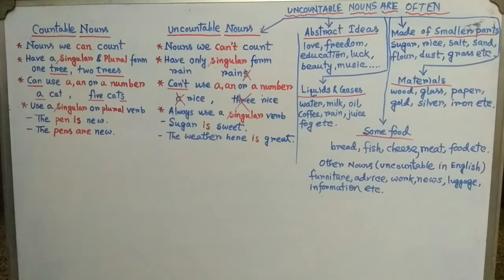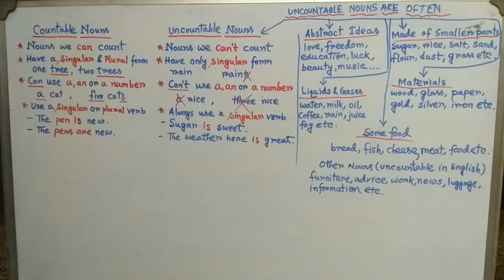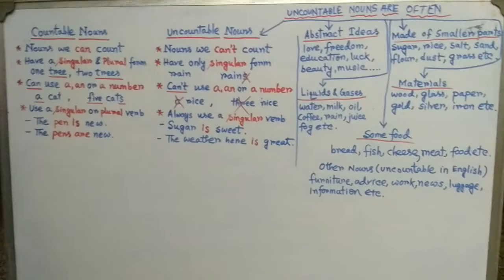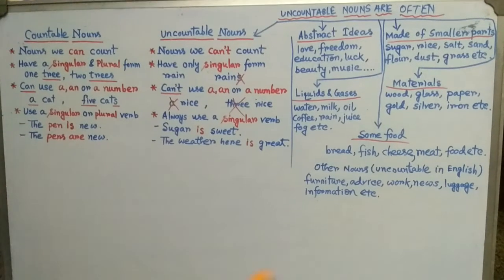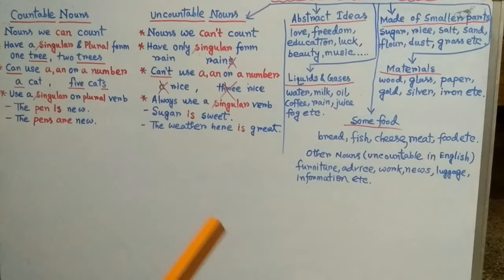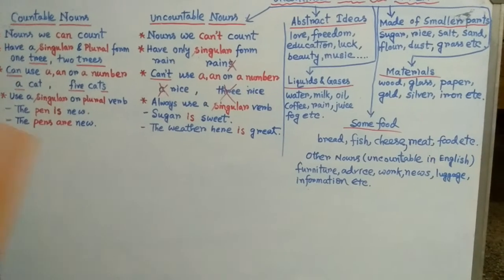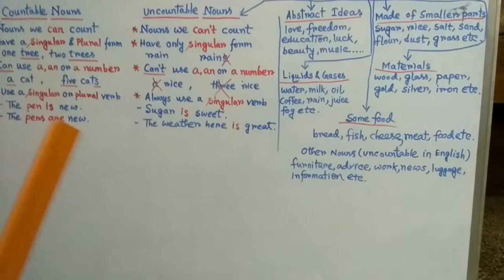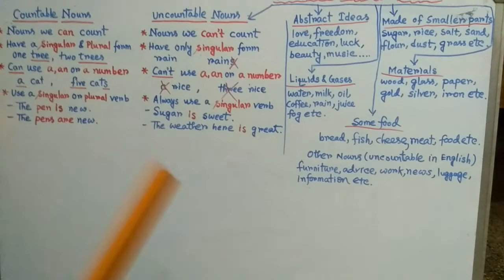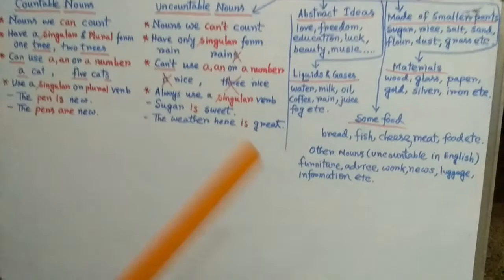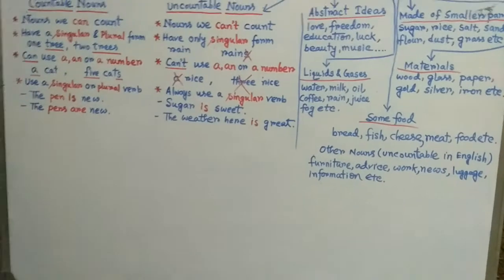That means you are counting the coins, you are counting the notes, but you are not counting the word money. You can't say I have 5 monies, I have 10 monies. No. So money is also uncountable.